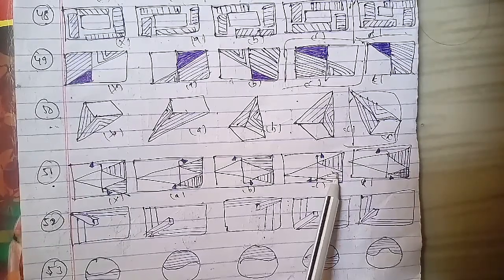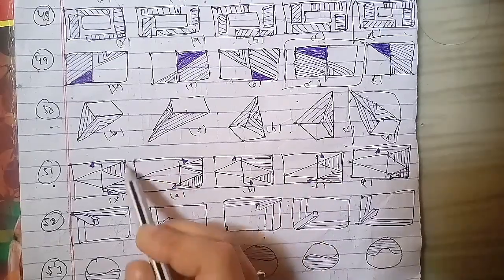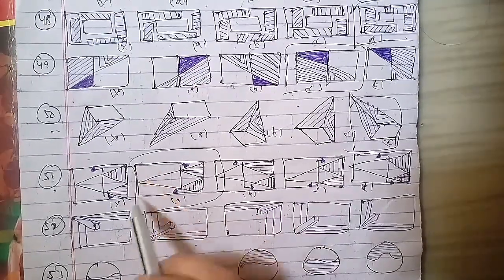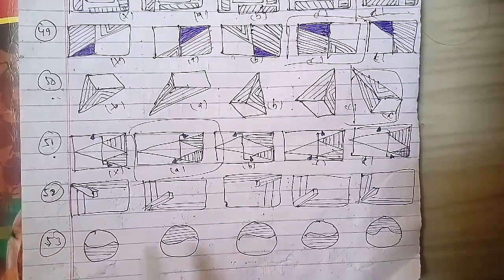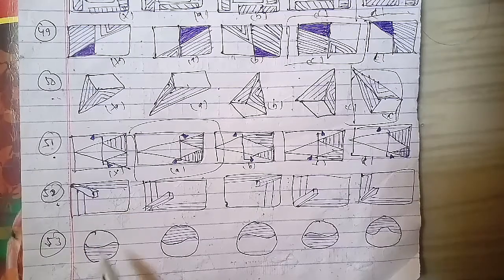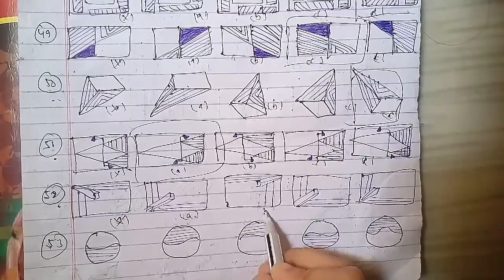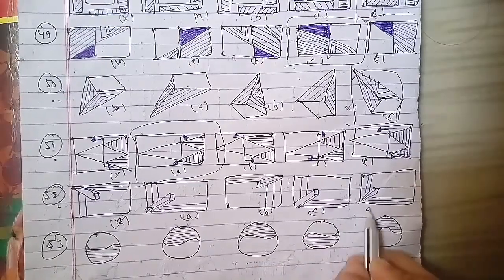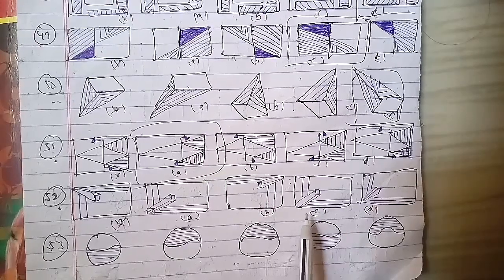We'll go ahead with the 52nd question of the session. These are the figures A, B, C and D. Among these types of questions, we can say that the figure we have as the answer is the C figure, which will be the right answer for this question as well, and that is the water image of this particular question.